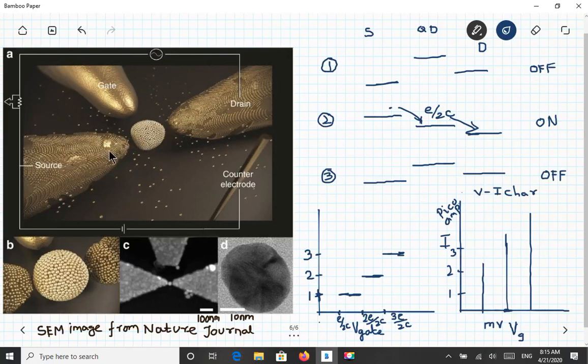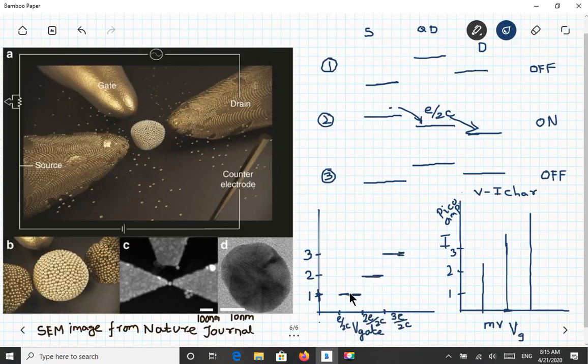But if you need 2 or 3 electrons, that can also be done by giving voltage in multiples of E by 2C. So when you give a gate voltage E by 2C, 1 electron will be transferred to the quantum dot. When you give 2E by 2C or E by C, so when your voltage is in integral multiples of 1, 2 and 3, that many electrons can be transferred.